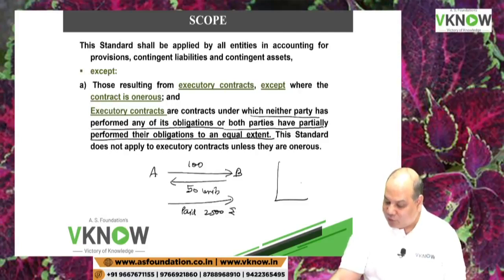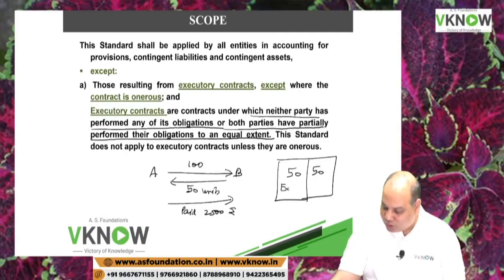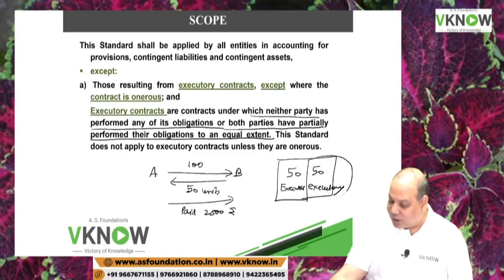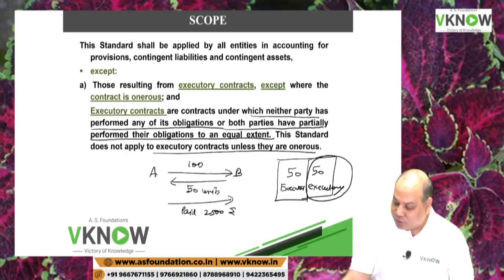So I can divide this contract into two parts now, 50-50. This 50 is already executed. This 50 will become executory. So no provision required for this 50 units. But the standard does not apply to executory contract unless they are onerous.